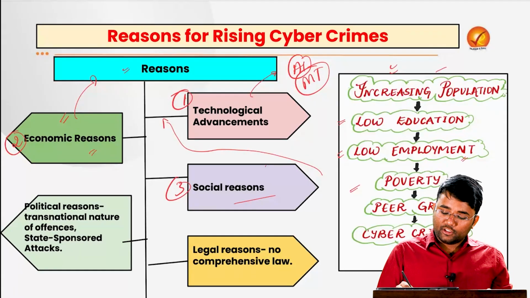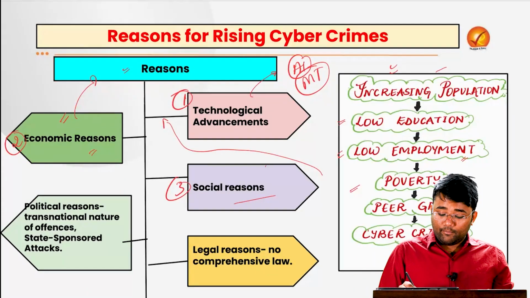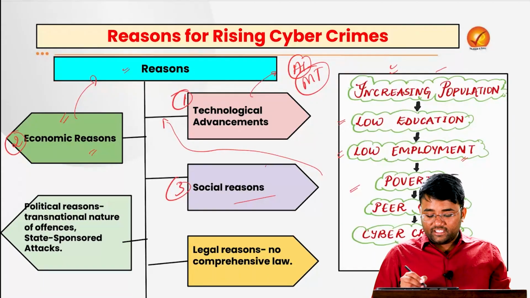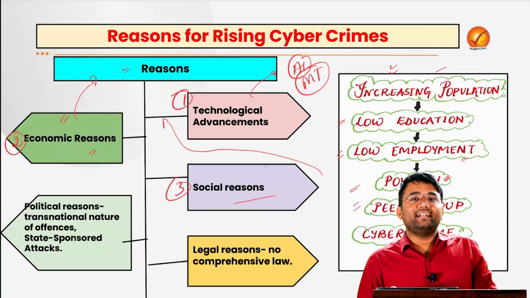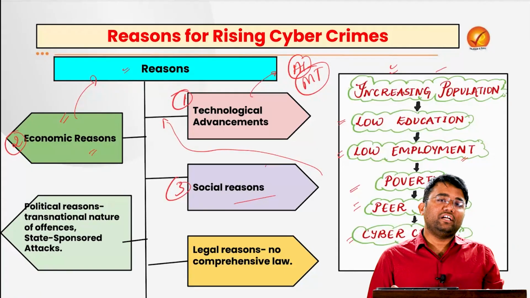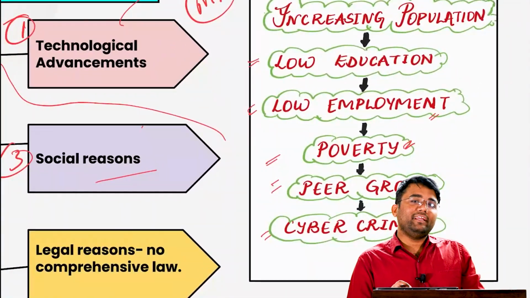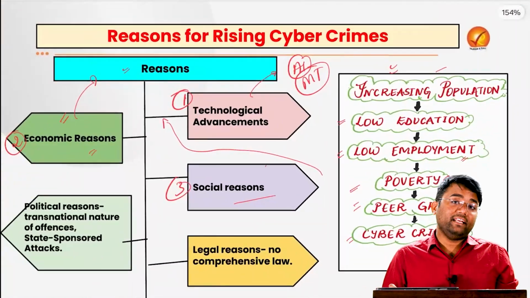Also, when there is low employment, a lot of youth perish in poverty, and this is the point where peer groups act as a motivating factor, and they come towards the path of cyber crime. These kinds of flowcharts you can also make in your mains examination, and that can enhance the quality of your answer.